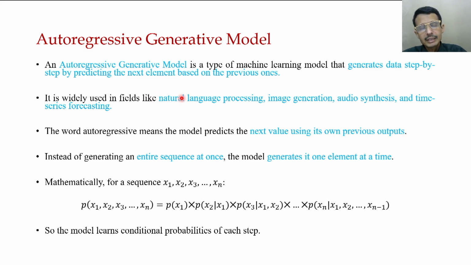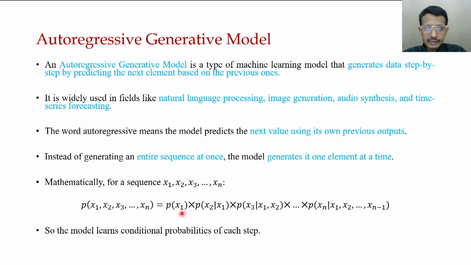These kinds of models are very useful in NLP, image generation, audio synthesis, time series forecasting, and different applications. So what we basically understand is that instead of generating an entire sequence at once, the model generates one element at a time, and when generating an element, it is conditioned on the previously generated data or words or elements.